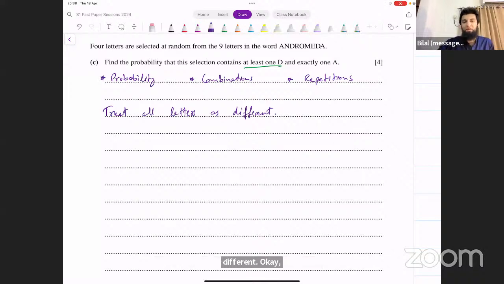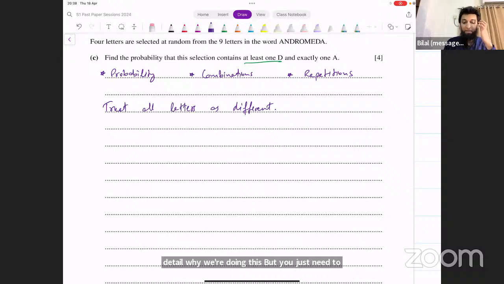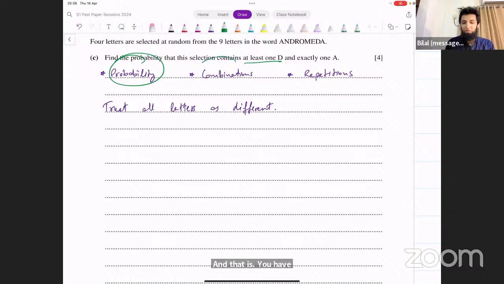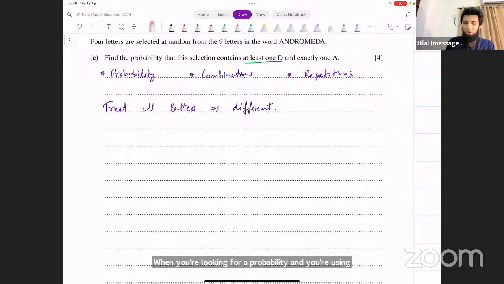I've spent like 20-25 minutes explaining in detail why we're doing this. But you just need to remember this eventually: when you have probability, combinations and repetitions, these three things together, when you're looking for a probability and you're using combinations and there's some repetition, you are going to treat all letters as different. That's what you need to understand.